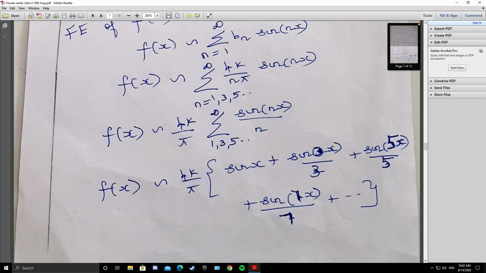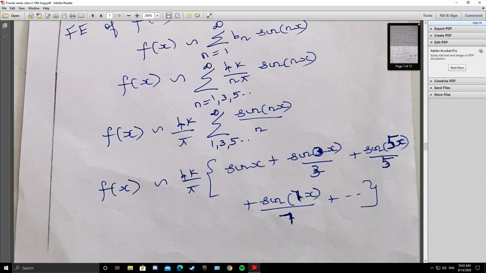So we know that f of x converges to, why do we say converges to? Because for some value of n, the square wave f of x will be closer and closer to the sum of the sine waves. I repeat, for some value of n, the square wave will be closer and closer to the sum of the sine waves.